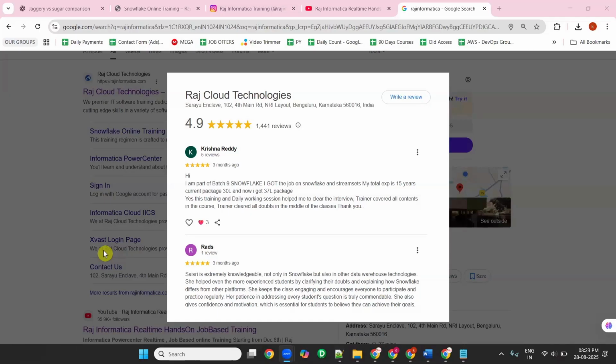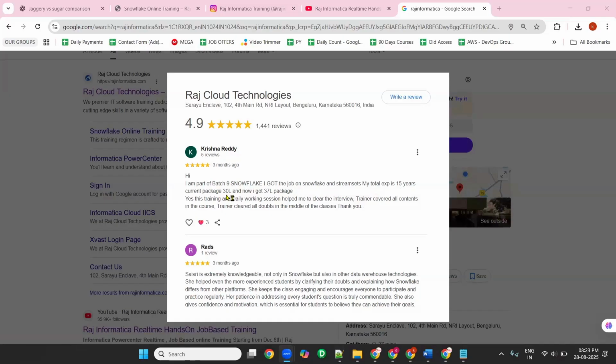One student asked how it will be if you have more experience. You can see here Krishna Reddy, he is from batch 9. His experience is 15 years and his current package is 30 LPA. When he joined, he had the same doubt: I cannot get more hikes even if I move companies or add technologies. Any company is not offering me more than this 30 LPA. And I want to be a team player only. He doesn't want to take any lead position.